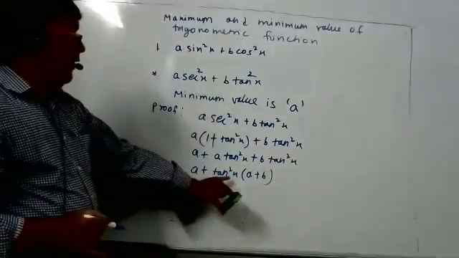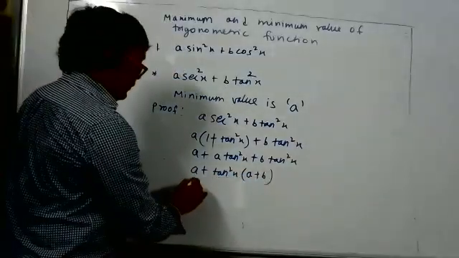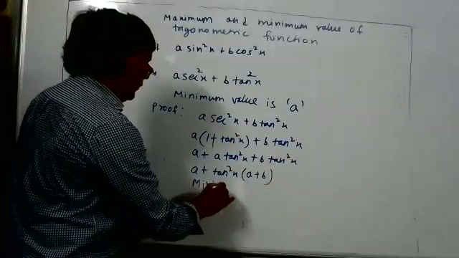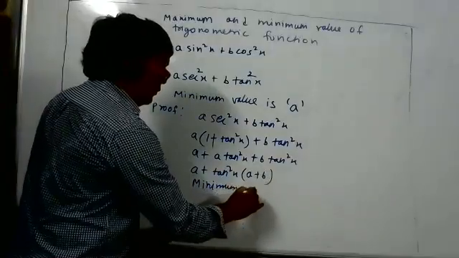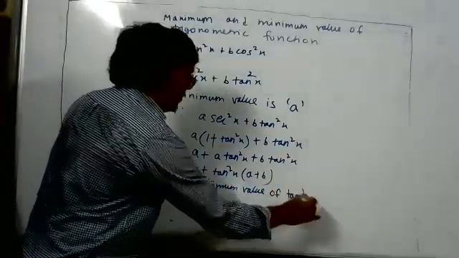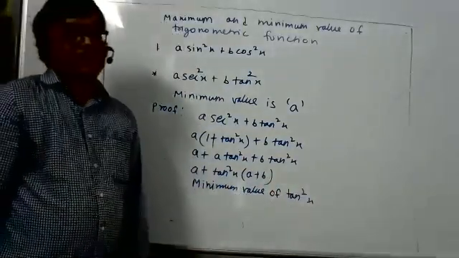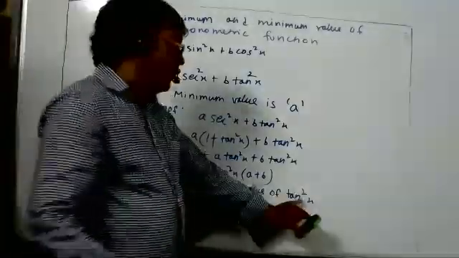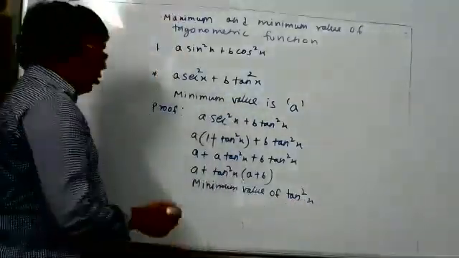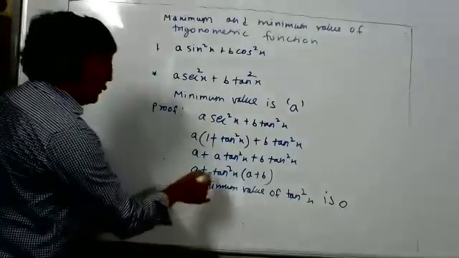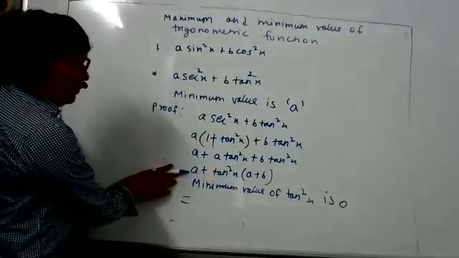What is the minimum value of tan square x? Anybody knows the minimum value of tan square x? Zero, sir. Square means 0 will only come. So the minimum value of tan square x is 0. So what is the answer then? The answer is A. So the minimum value is A.